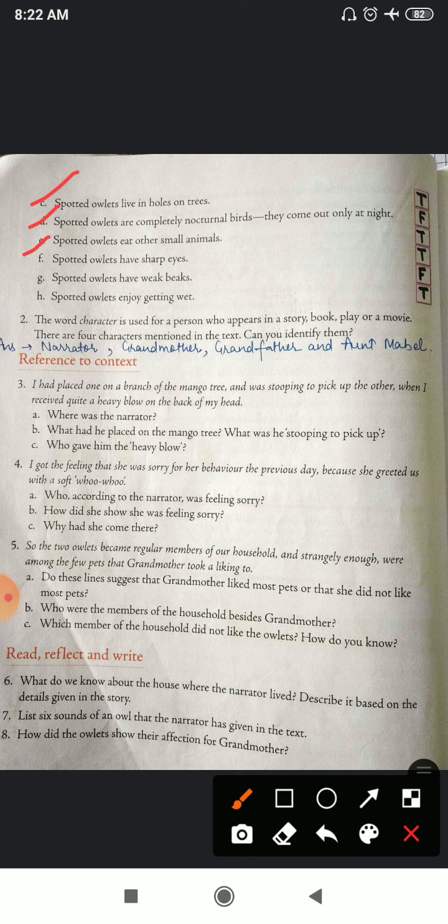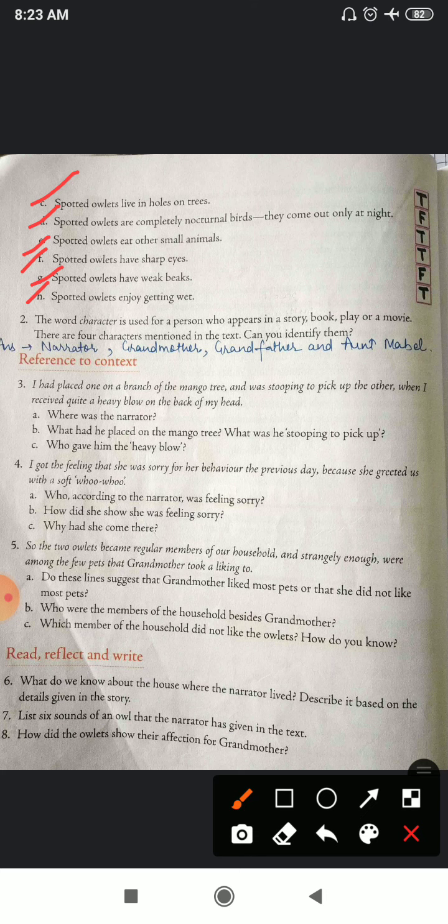Now E, spotted owlets eat other small animals. Yes, true. They eat beetles and cockroaches and some other small insects, right? And they work as pesticide killers. Now F, spotted owlets have sharp eyes. Yes, they have sharp eyes as well as a sharp beak. So you have to note down true. Now G, spotted owlets have weak beaks? No, they don't have weak beaks. They have strong beaks, and with the help of their beaks, they catch their insects and beetles.